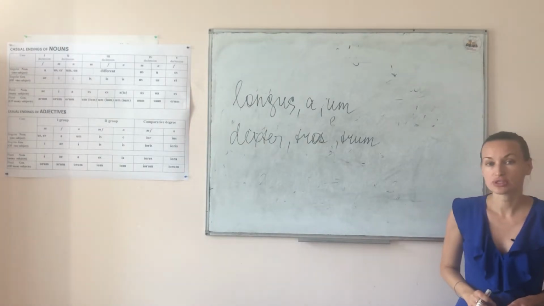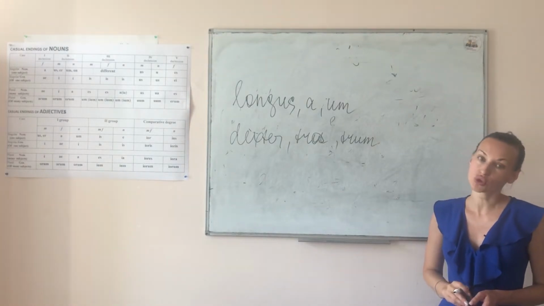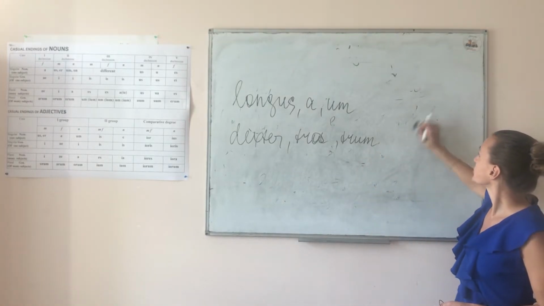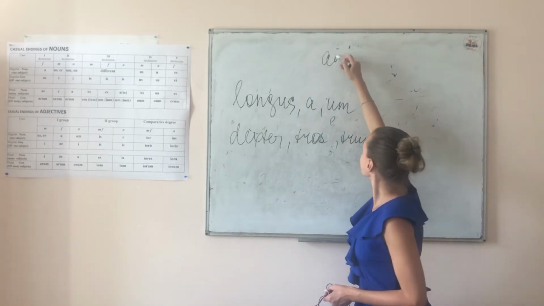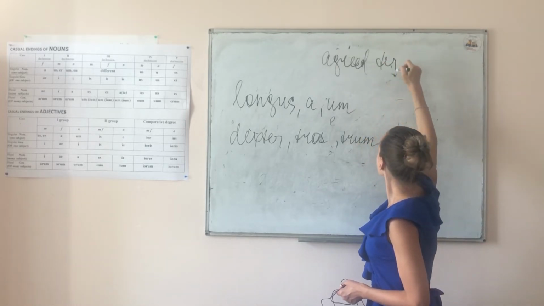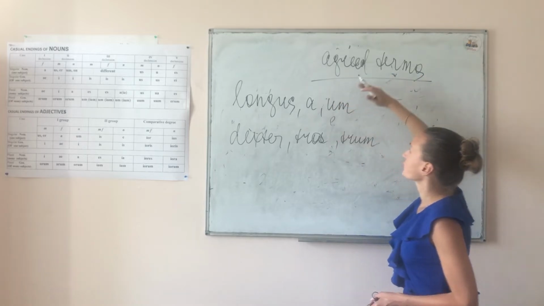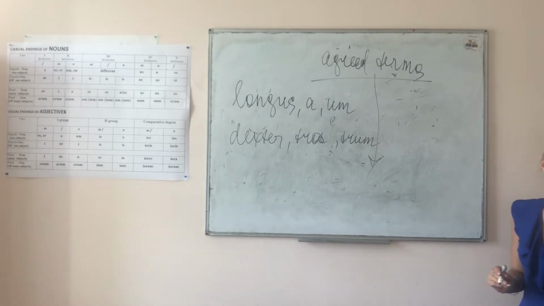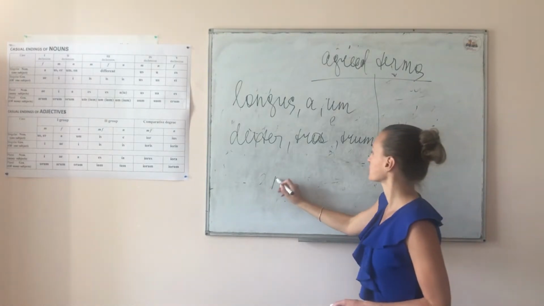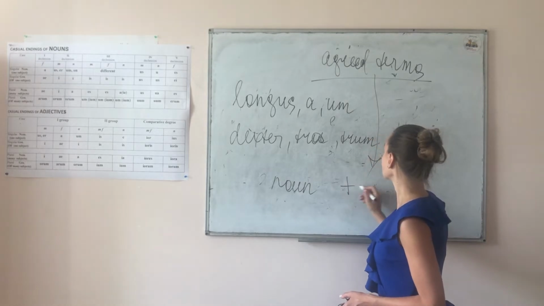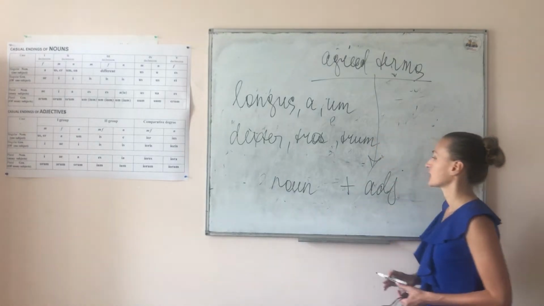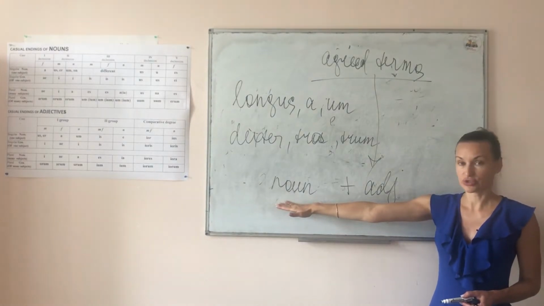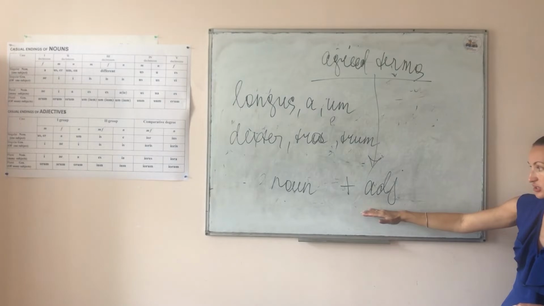In the previous unit we were speaking about non-agreed terms. In this unit we are going to speak about the agreed terms. From the name you can understand that something should be agreed with something. This will be noun plus adjective. This is the order of the agreed terms. The noun is always in the first place and the second will be the adjective.